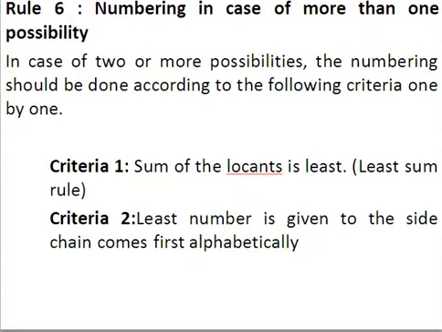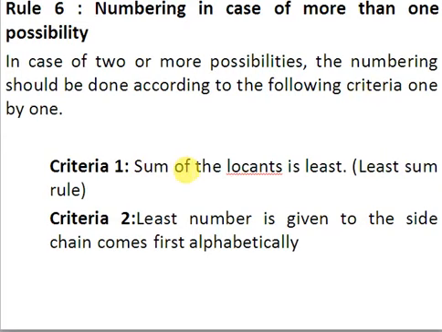Rule number 6. In case there is more than one possibility for numbering, then we have 2 criteria, right? The first criterion is that the sum of the locants must be least. This rule is known as the least sum rule. In short, you must assign the least numbers to all the substituents, right?